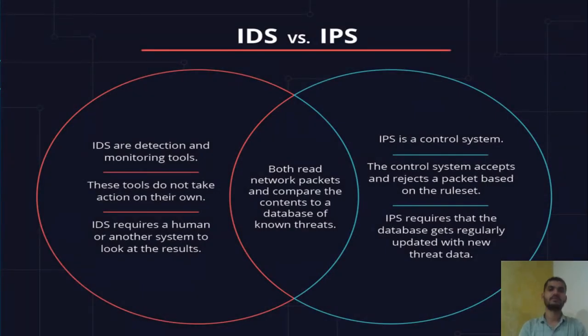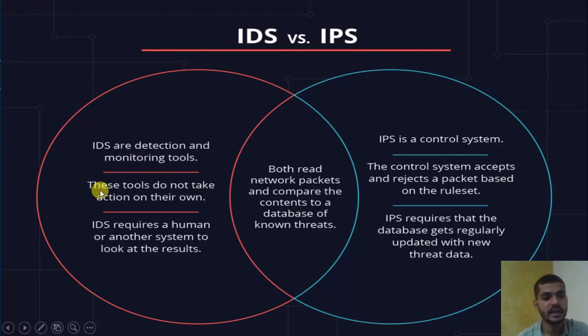After that, what is the difference and what is the comparison of IDS and IPS? The difference is that IDS is a detection and monitoring tool, and IPS is a control system. IDS is only used for detection and monitoring. They never block your suspicious activity. They just give you the alarm or alert or notification. They just monitor and detect. But IPS is a control system where they prevent and block that suspicious activity.